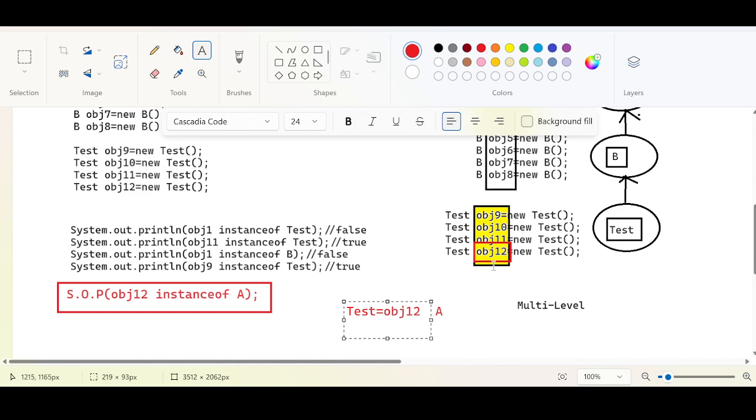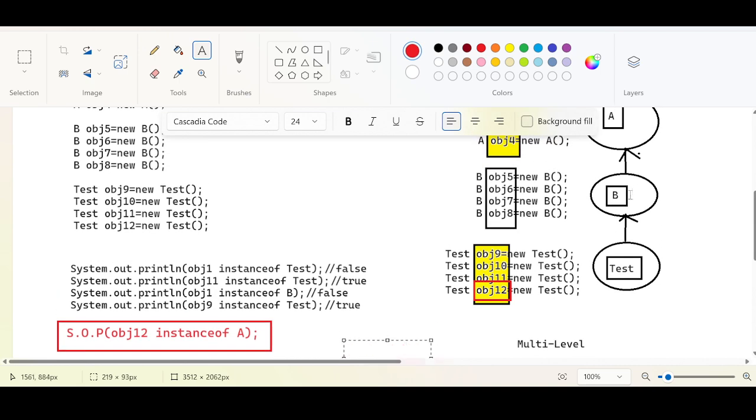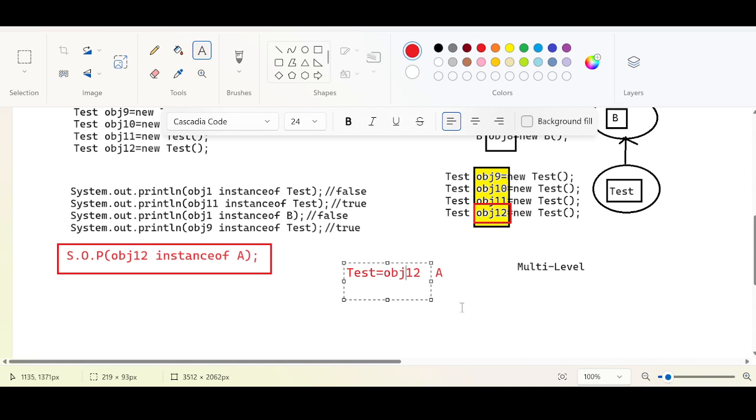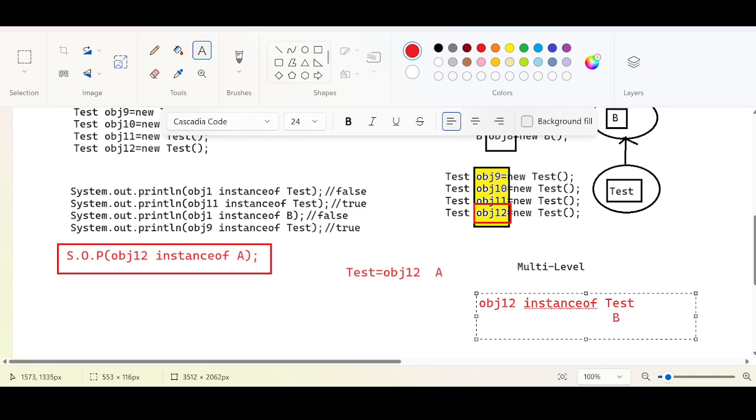So if you check this obj12 with its parents, grandparents, and great grandparents, the answer will be true. Let me repeat. obj12 is of test type. obj12 belongs to test. I agree with that, so obj12 instance of test should be true. A direct relation. At the same time, if you try to check if obj12 is an instance of B, first find that B is a parent of test. It will give true.